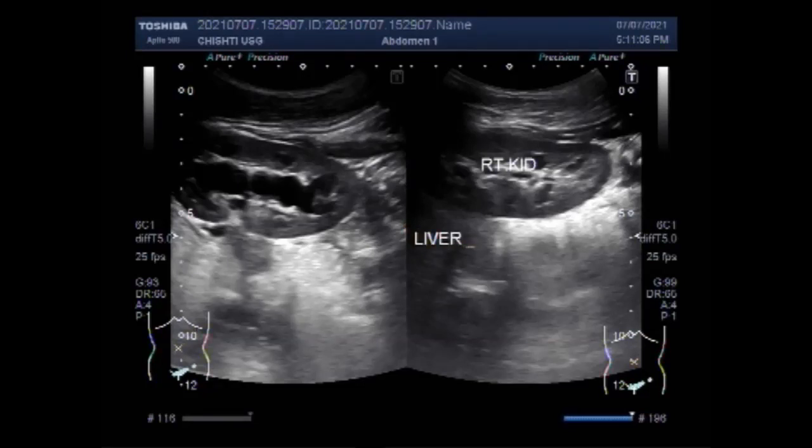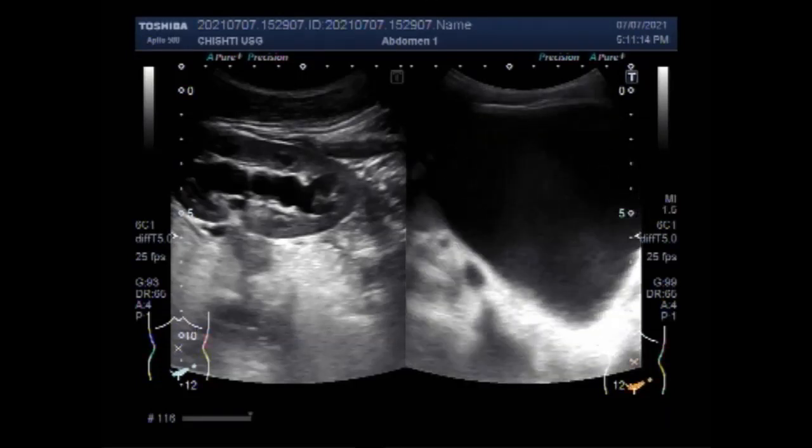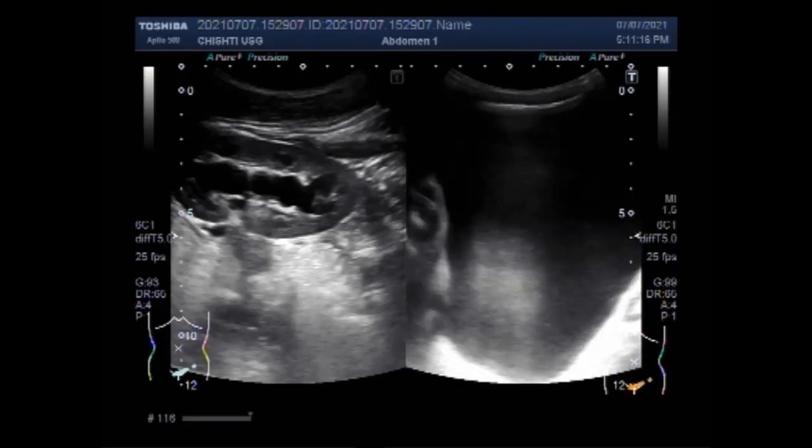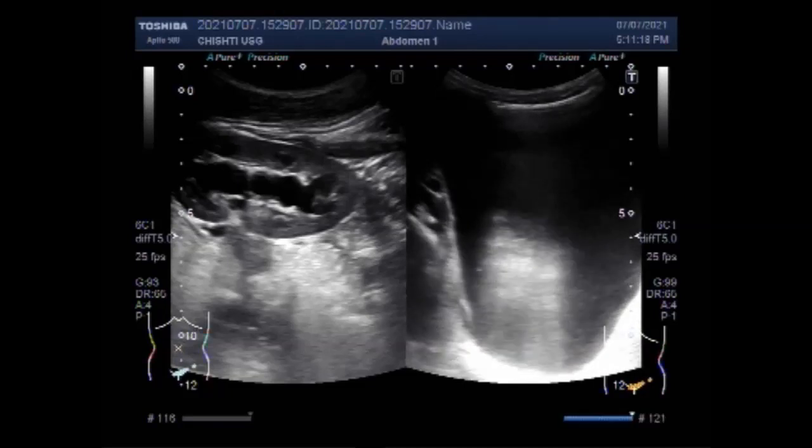Severe complications are rare. Now you can see the right kidney and it looks echo-normal, no hydronephrosis, no hydroureter is visible. While comparatively the left kidney shows moderate to severe hydronephrosis, dilatation of the pelvicalyceal system, and the hydroureter.